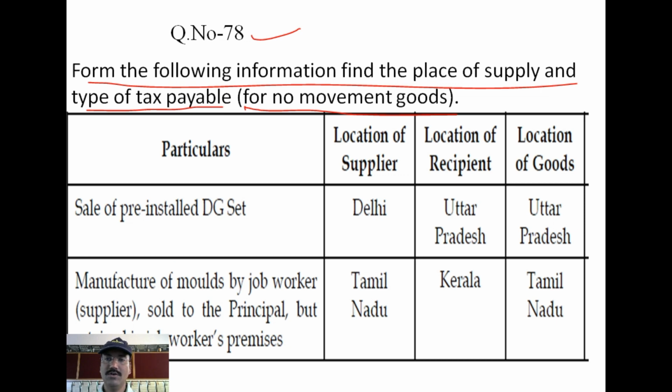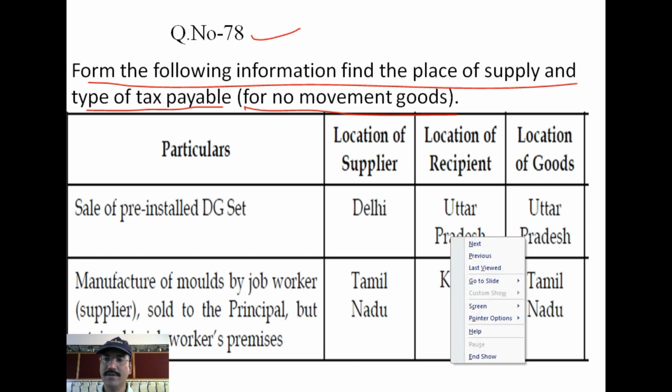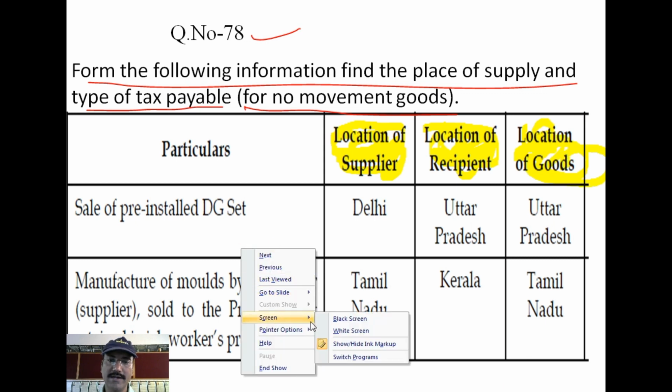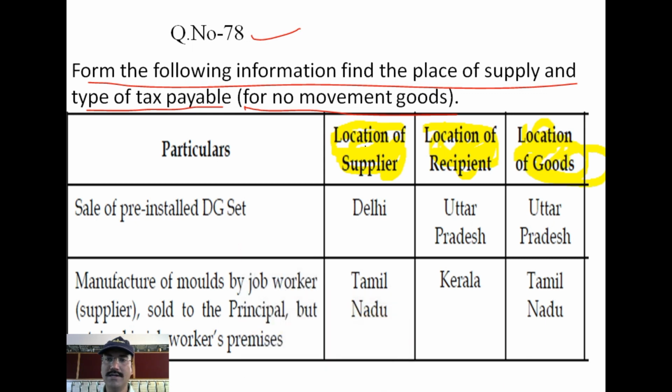If you see here, what have they given? This one is the location of the supplier, this one is the location of the recipient, and this one is the location of the goods available. So these two are interrelated. The supplier location, and the goods are not there now.